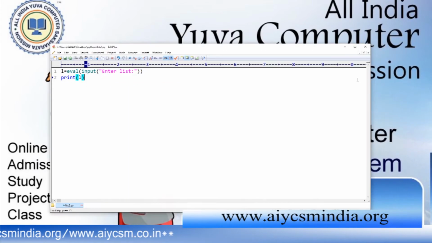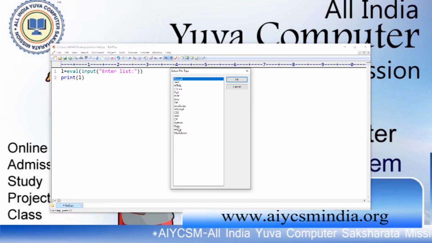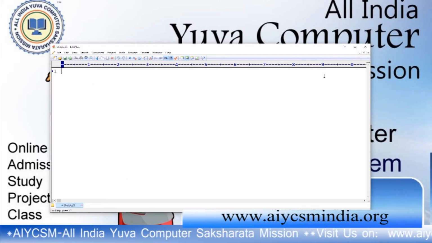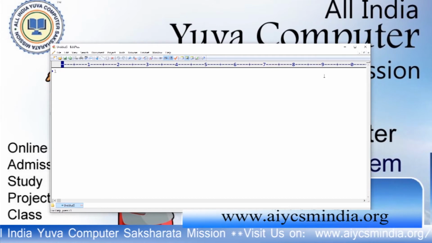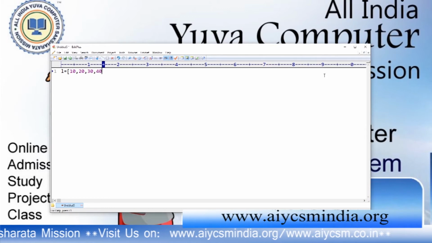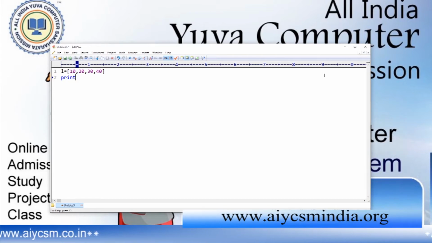Okay. Now we move to another program. So now we will discuss that indexing and slicing are possible to access the elements of a list. If you want to access the elements of a list, look at that. If a list contains 10, 20, 30, 40, and if you want to access the list with the help of indexing, how can you access? If you do this,